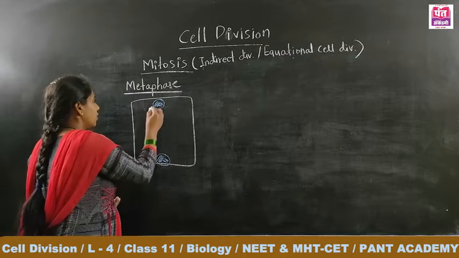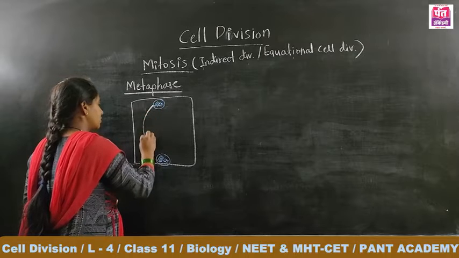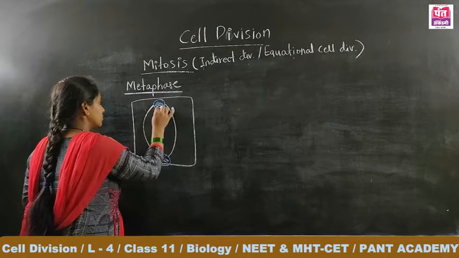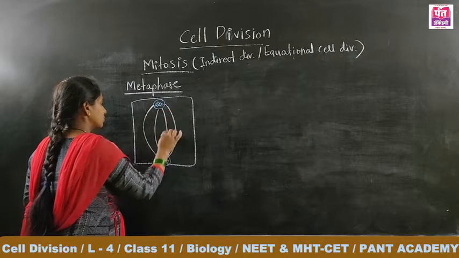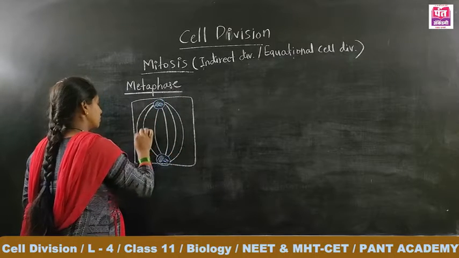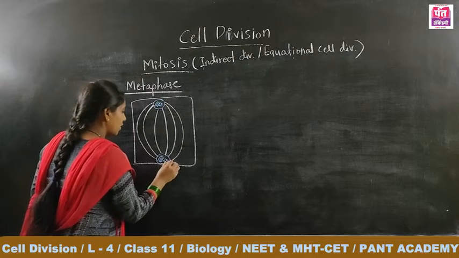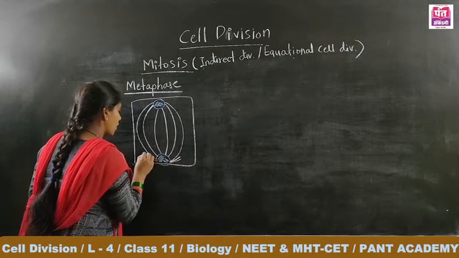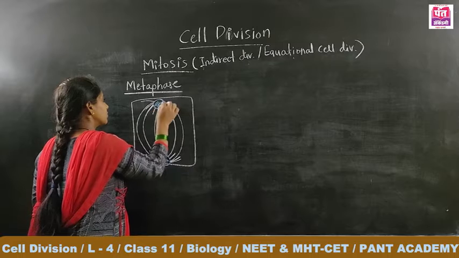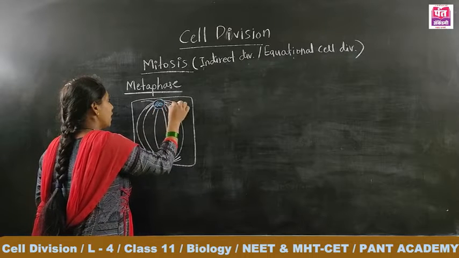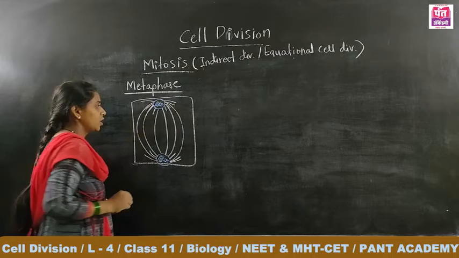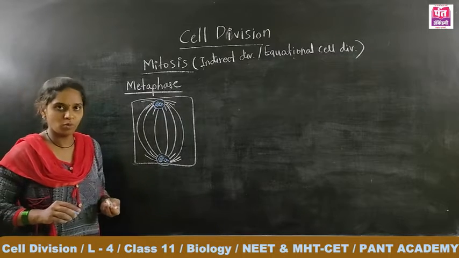Spindle fibers are produced. The shorter rays are termed as what? Aster rays. And the spindle fibers were attached to the chromosomes.